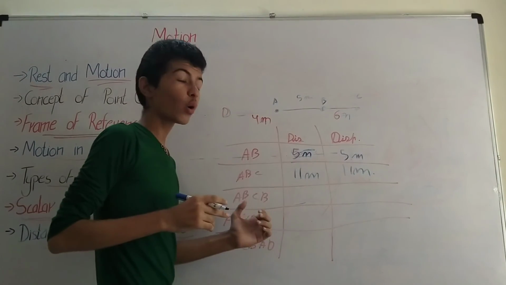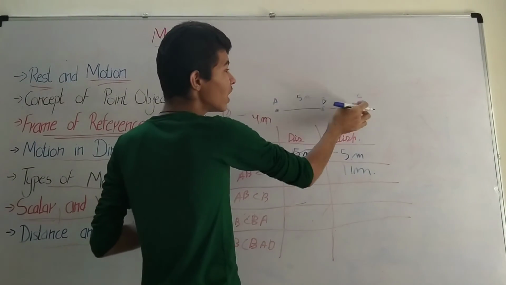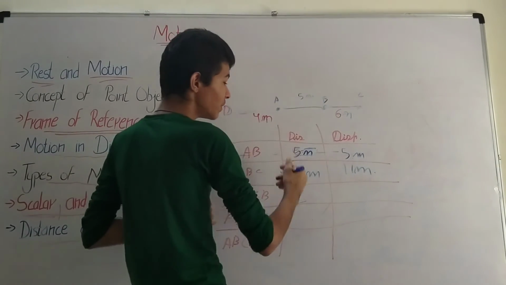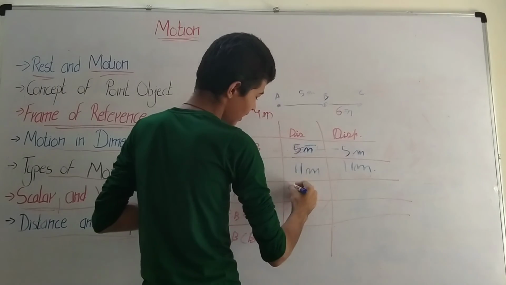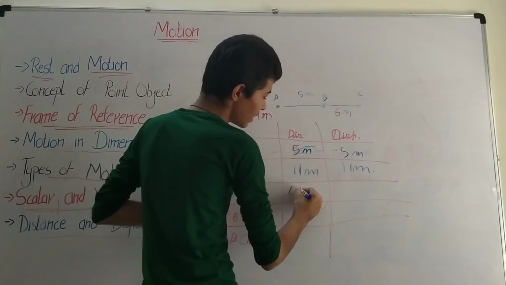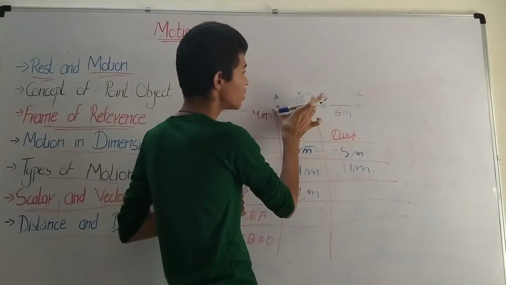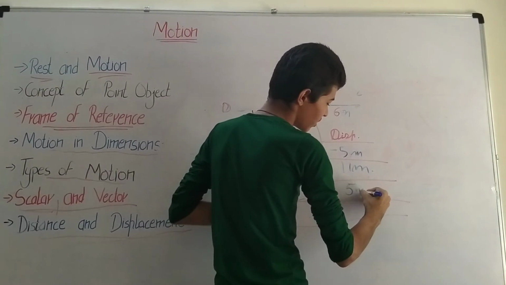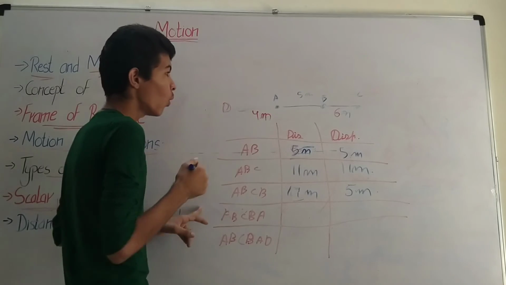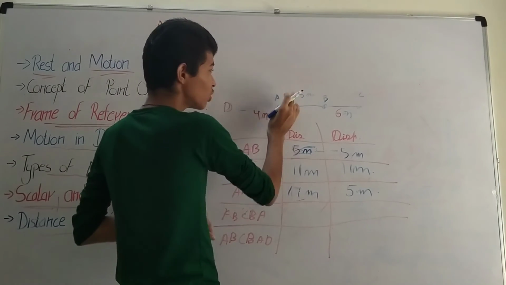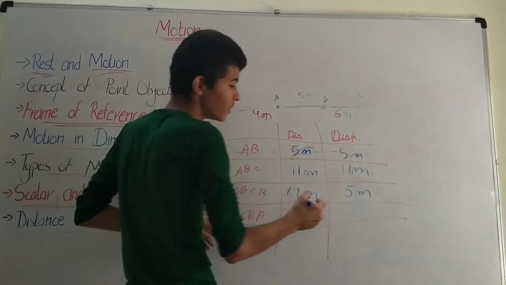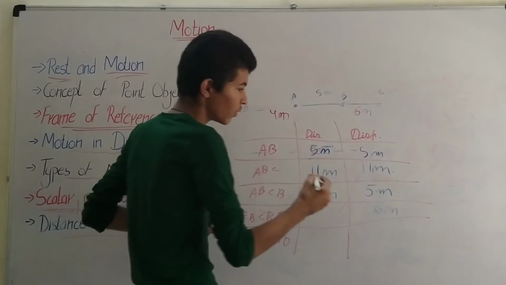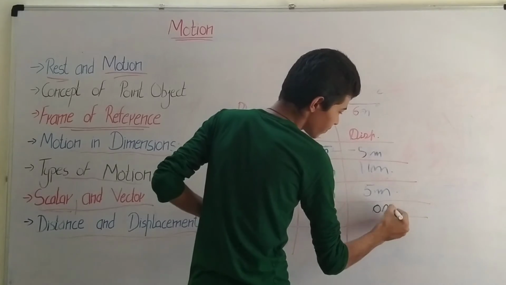But now what would happen? The body is coming back to the original position. So now what would be the distance of ABCB? That would be 17 meters. But the shortest distance between A and B is now 5 meters. So it would again be 5 meters. Now, if the body is coming to the starting position, we know that the displacement would be 0, because there will be no sign. So now it would be 0 meters.